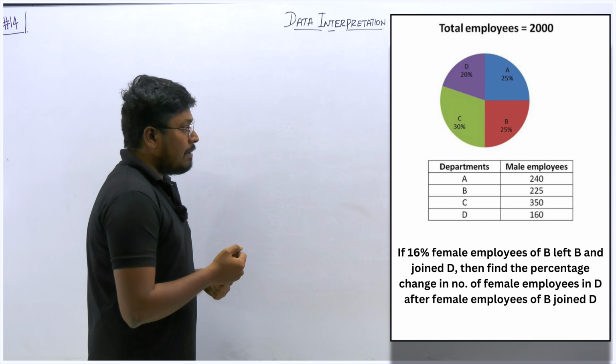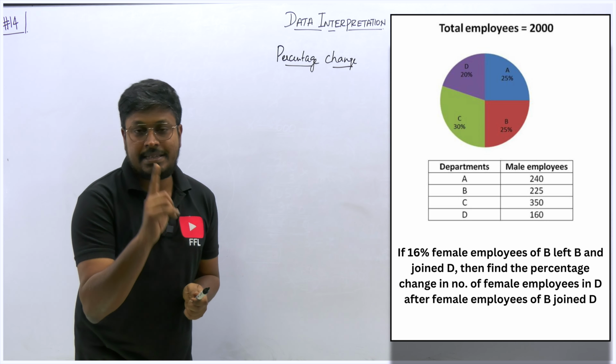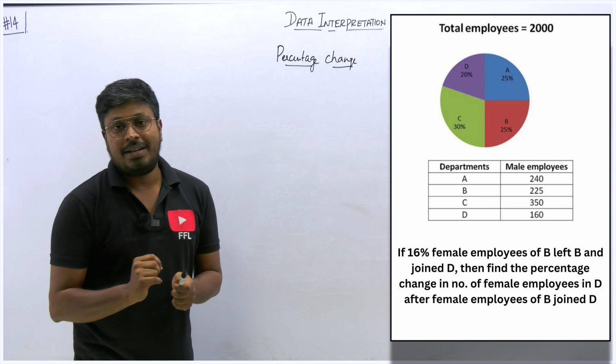So first you have to understand what is called a percentage change. While teaching the discount topic, data interpretation, and profit and loss, in most of the lessons I have told you this. If there is the word percentage change, there are two ways to find the answer.